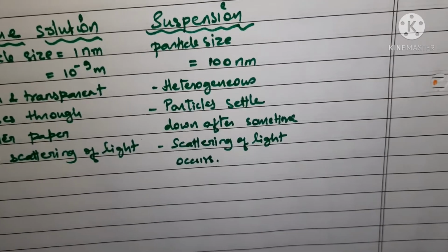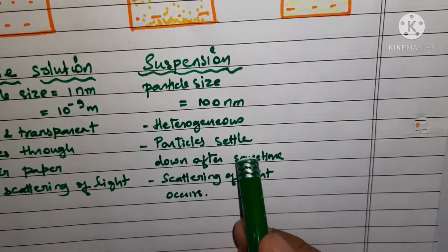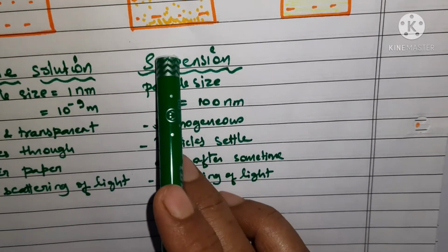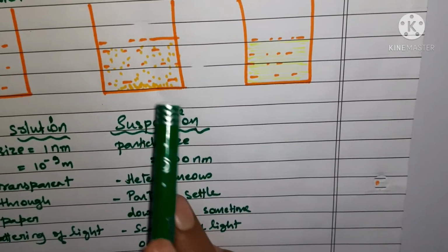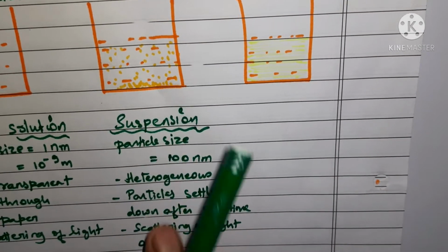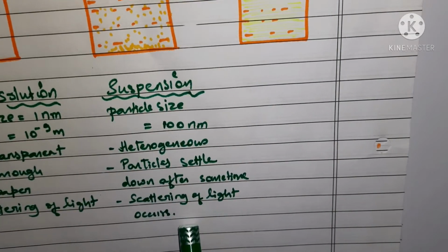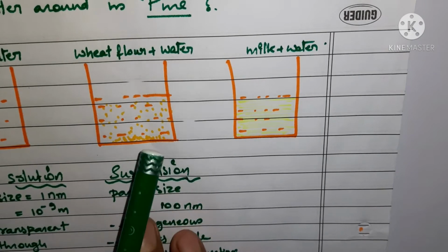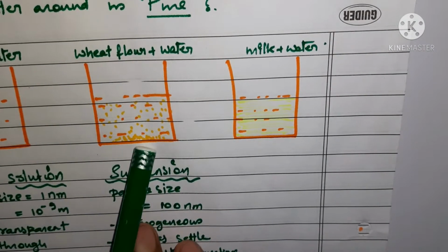Also, the particles settled down after some time when kept undisturbed. You can see here the particles started settling down after some time. And there was a scattering of light by these particles. In this case, scattering of light occurred.